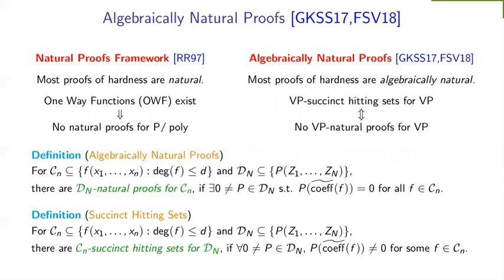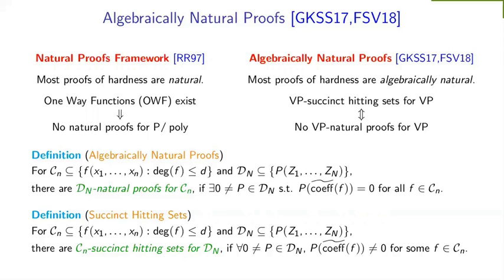Now let's look at the definition of succinct hitting set. Again, C and D are exactly the same. This time we say that there are C succinct hitting sets for D if for any non-zero polynomial P in the class D, there is some polynomial F in C such that the coefficient vector of F is a non-root for P. In other words, the coefficient vectors of polynomials in C form what is called a hitting set for D. One thing to note about these two definitions is that they are exactly logical negations of each other.